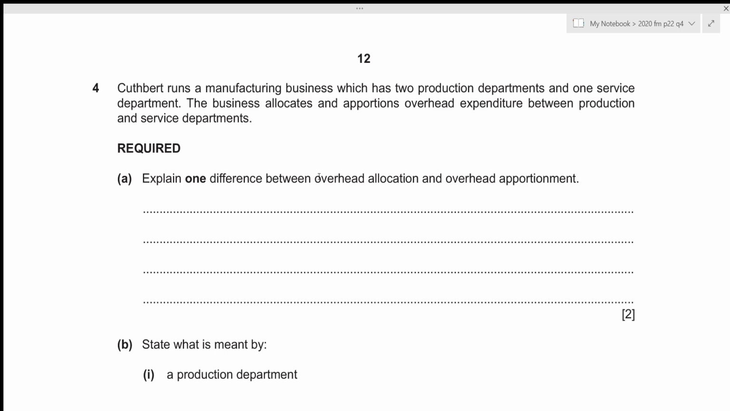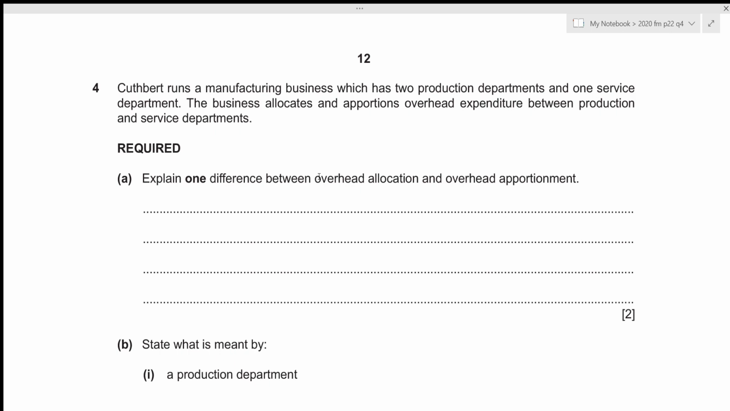Hi everyone, in this video we will be going over A-Level Accounting 2020 February-March paper 2 question number 4. This is the structured paper 2 which consists of 4 questions. 2 of them are of 30 marks and 2 of them are of 15 marks, and we're also given a time limit of 1 hour and 30 minutes.